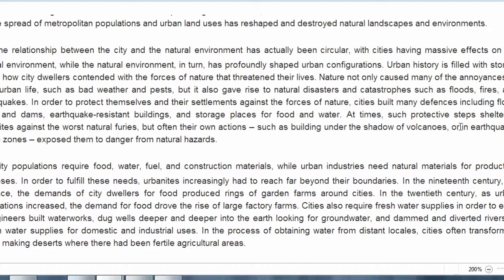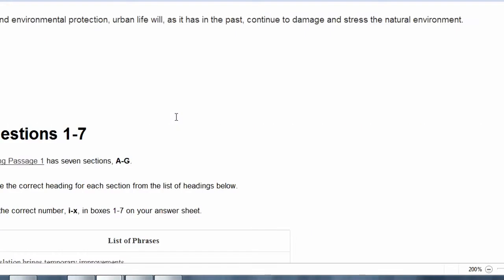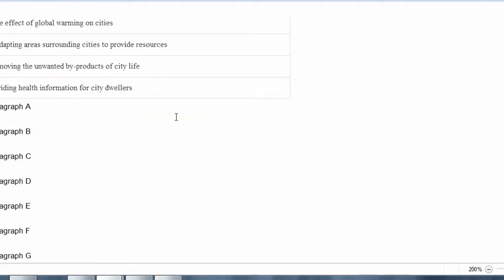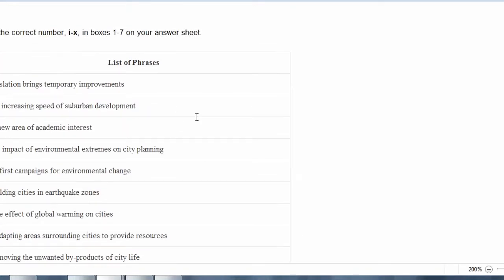At times such protective steps sheltered urbanites against the worst natural furies, but often their own actions, such as building under the shadow of volcanoes or in earthquake-prone zones, expose them to danger from natural hazards. So we are sure that they are talking about natural hazards which are affecting them. So let's find out. This time we're not going to consider this heading here.